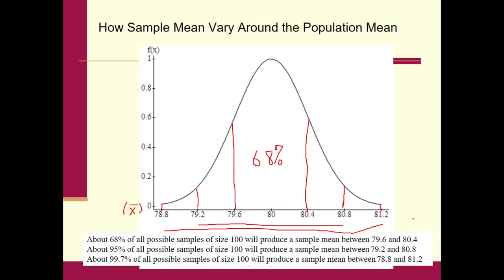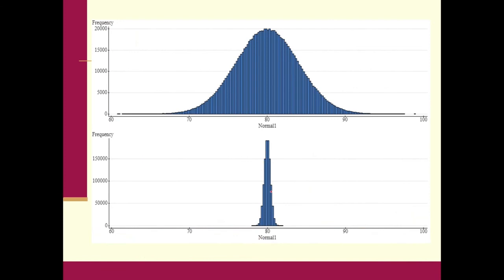Now what I want to do is compare this graph to the original graph of x. These next two graphs are very important to understand. The graph that we just made is actually this one down here, this bottom graph. This graph up here, the top one, is of x. This is how x varies.